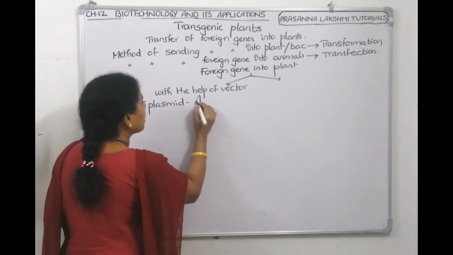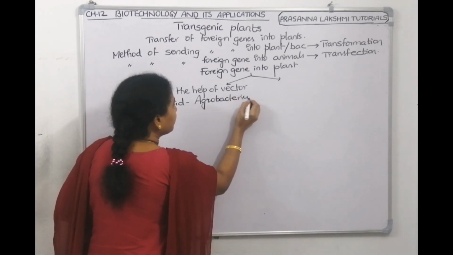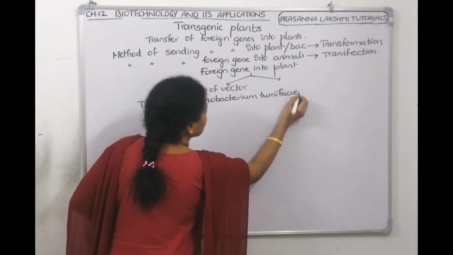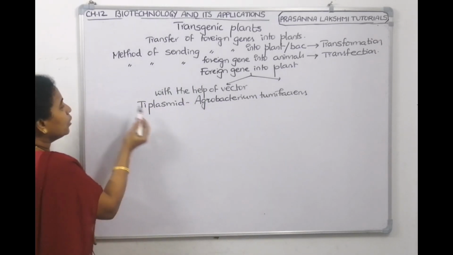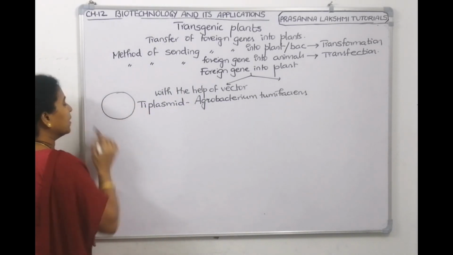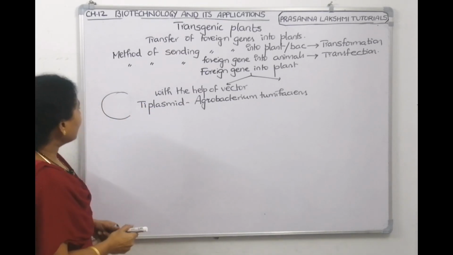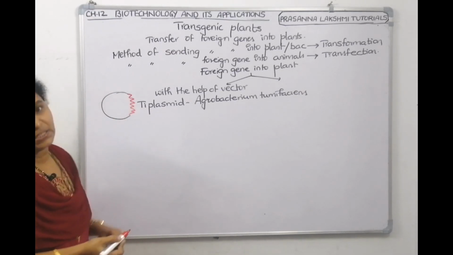From a soil bacteria called Agrobacterium tumefaciens, you will take the Ti plasmid. So you will open the Ti plasmid, and in that place we will keep whatever your foreign DNA is; you will insert it.